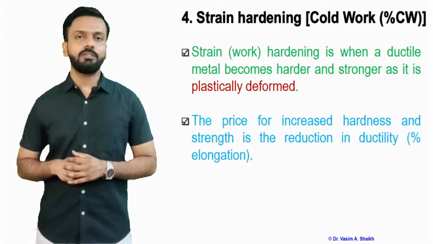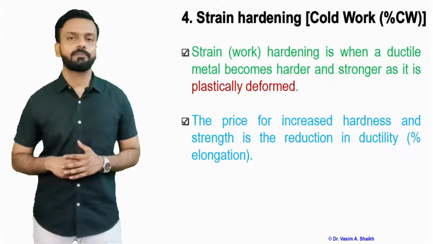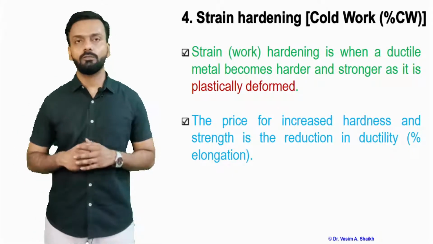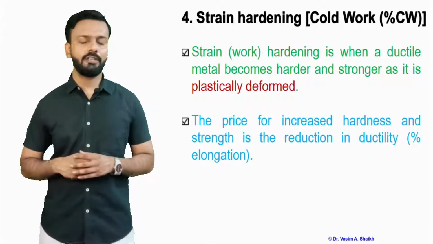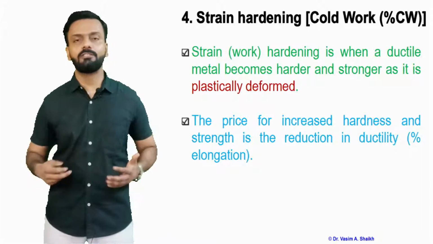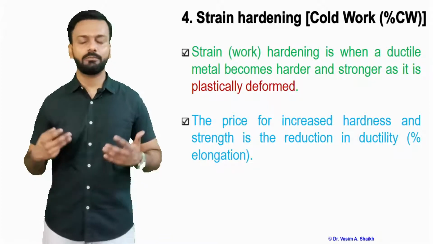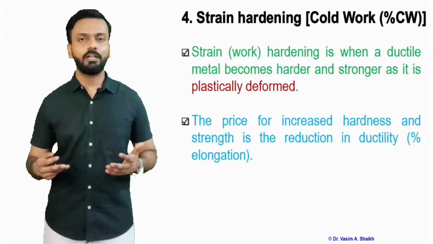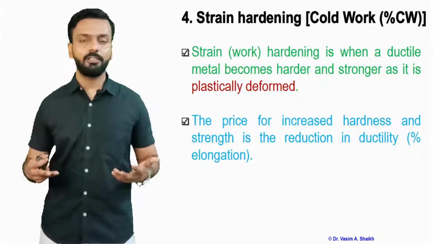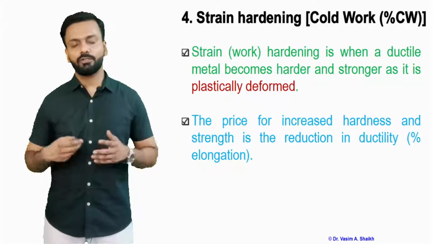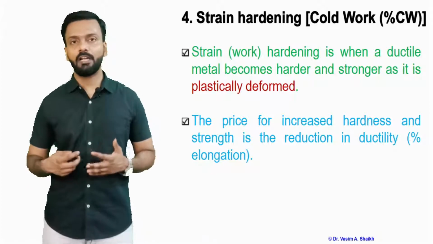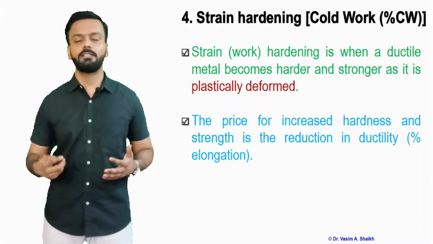Alright, so let us move on to the next one. This is the fourth strategy for strengthening the material, and this is nothing but cold working. It is also referred to as strain hardening, work hardening. So we are working upon the material, and as we work on it, the material becomes much harder. More load is needed to deform the material further, making the material much stronger. So strain hardening, work hardening is when a ductile metal becomes harder and stronger as it is plastically deformed.